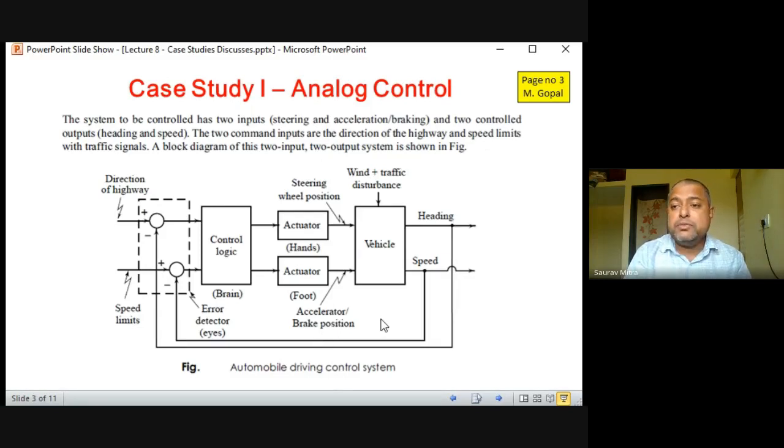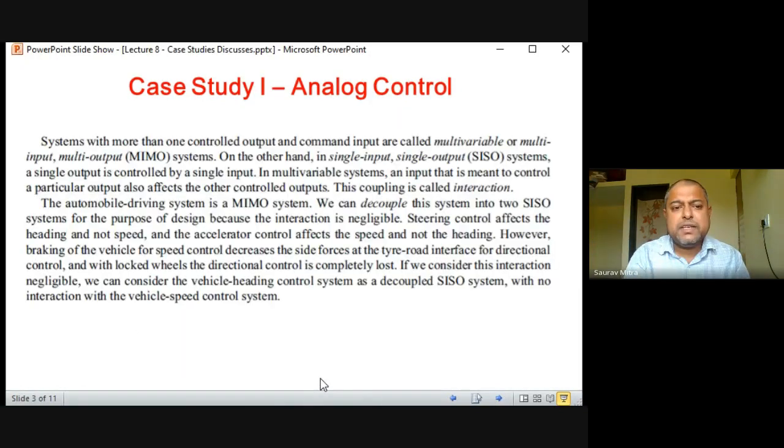In the speed path, you draw the block and say that this is a speed sensor, and in the heading, you can put another block and you can say that this is the position sensor of the steering. So these are the two sensors you can add in the feedback path. So it's a multi-loop system, or a two-loop system. Automobile driving control system, it is there. So let us find some theory.